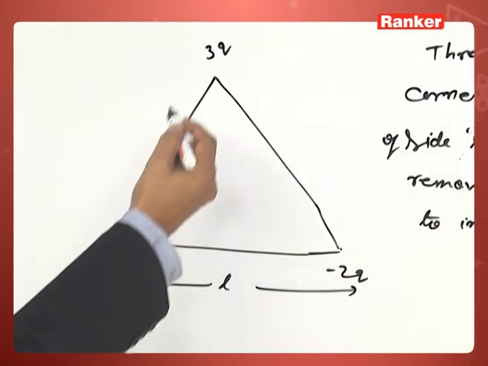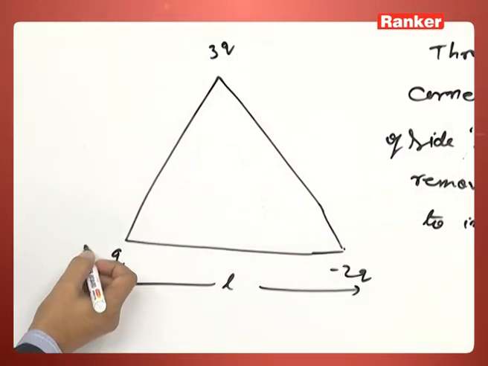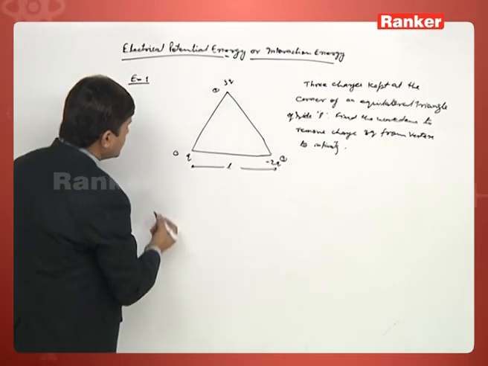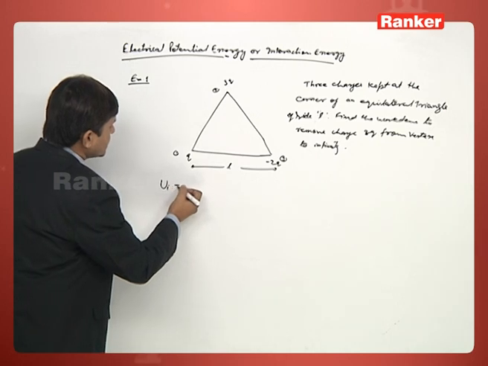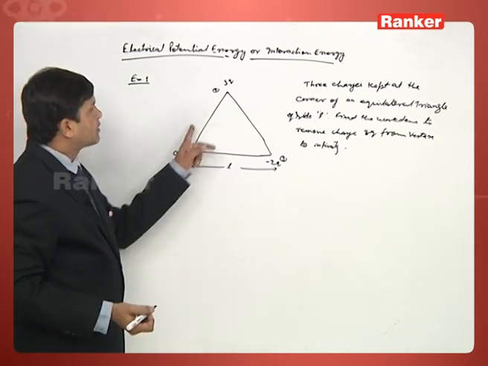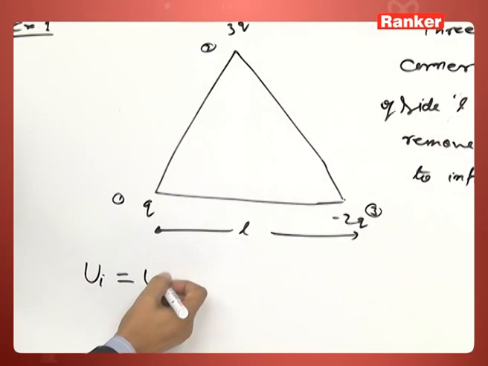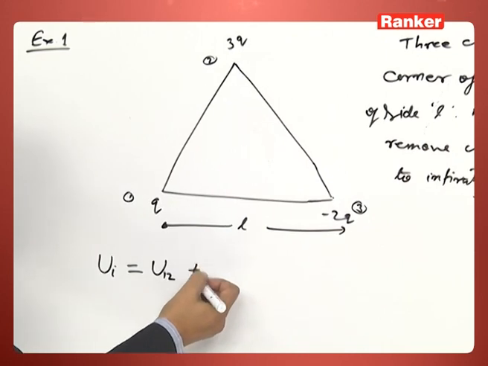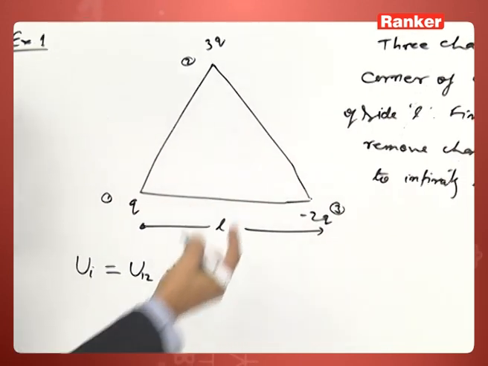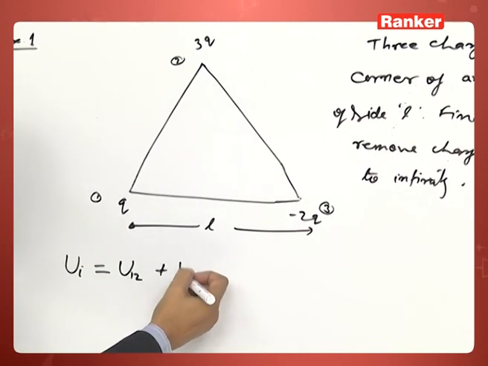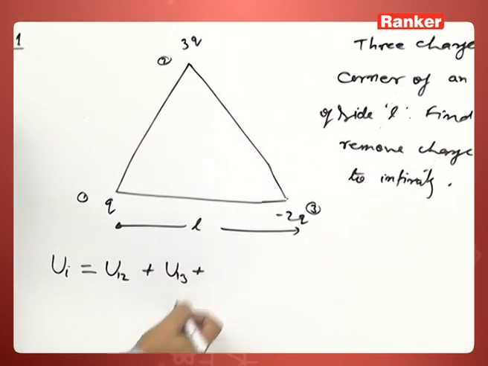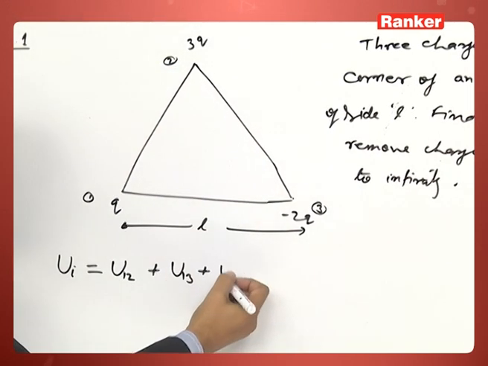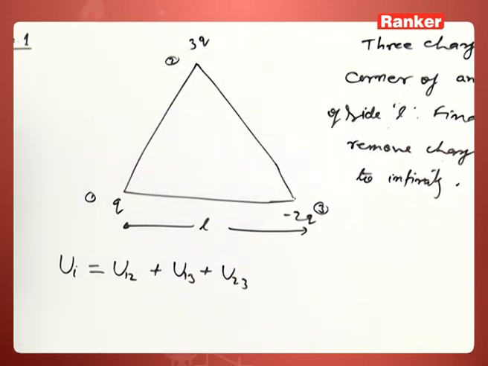Let the initial interaction energy be calculated. We define the charges as number 1, 2 and 3. So the initial energy is the interaction energy between charges 1 and 2, which we can call U12, plus the interaction energy between 1 and 3, U13, plus the interaction energy between 2 and 3, U23.